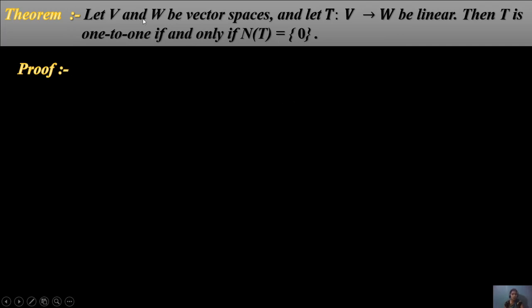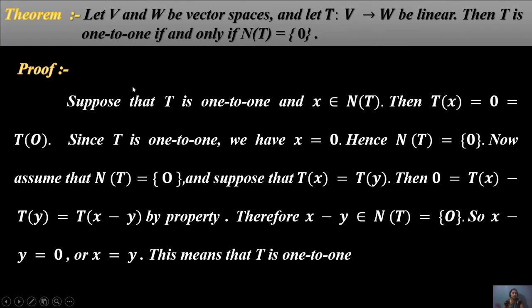Okay, we will show that V and W are vector spaces and T from V to W is linear, then T is one-to-one. Suppose T is one-to-one and x is an element of N(T), then T(x) equals 0, which is T(0). Since T is one-to-one, we have x equals 0, hence the nullity is 0.